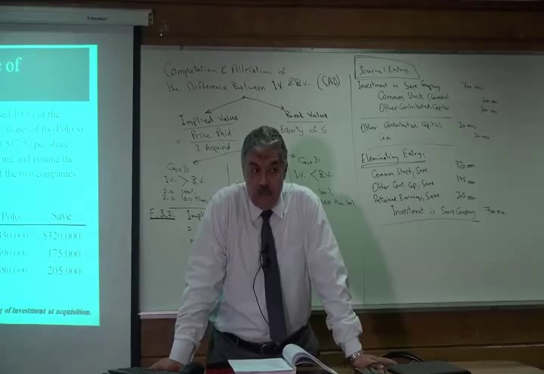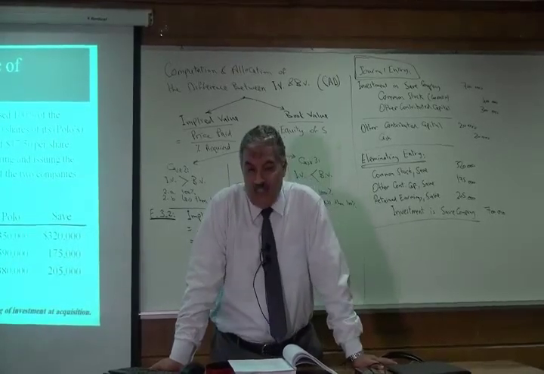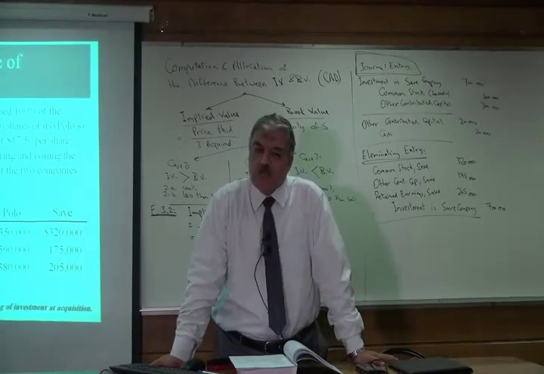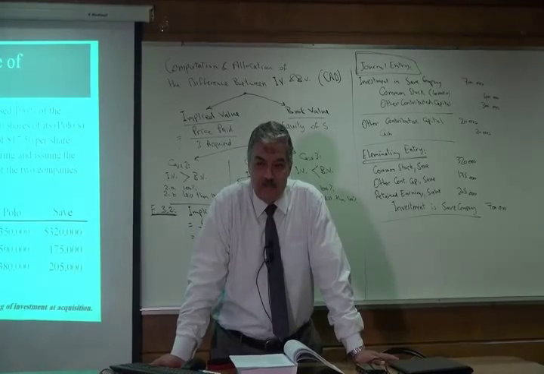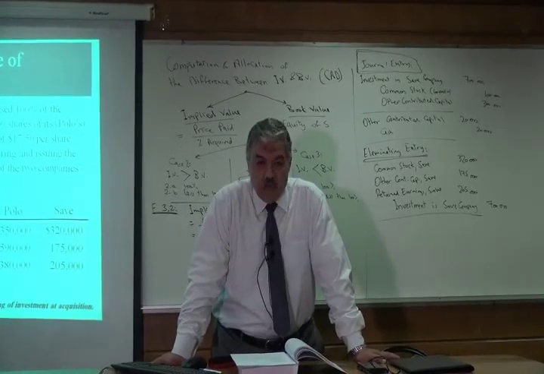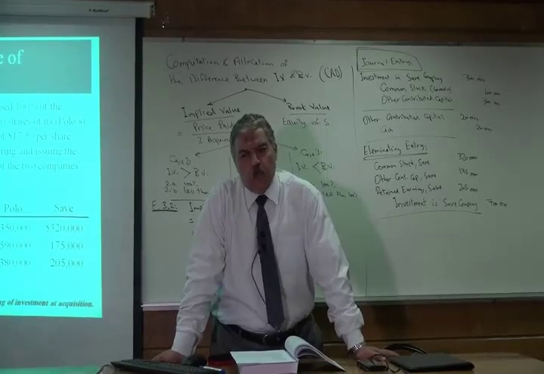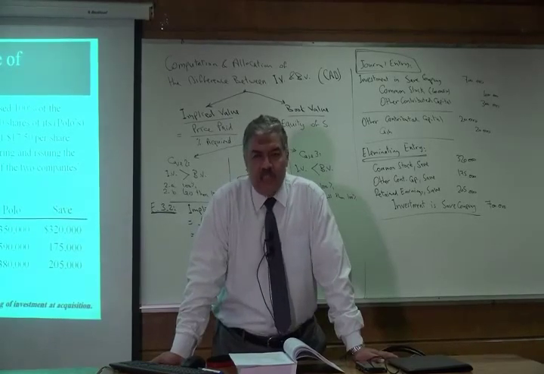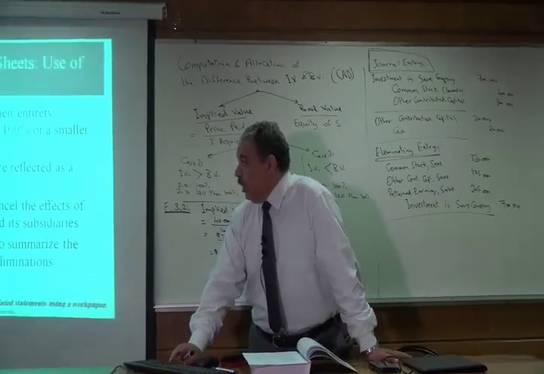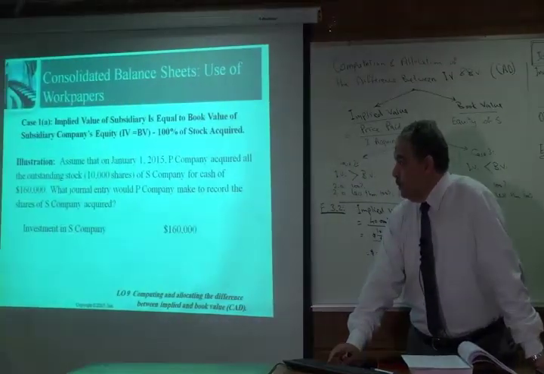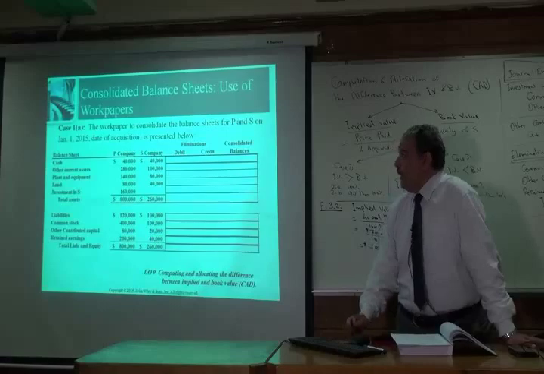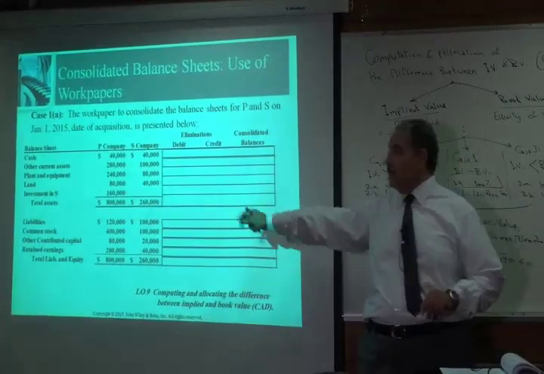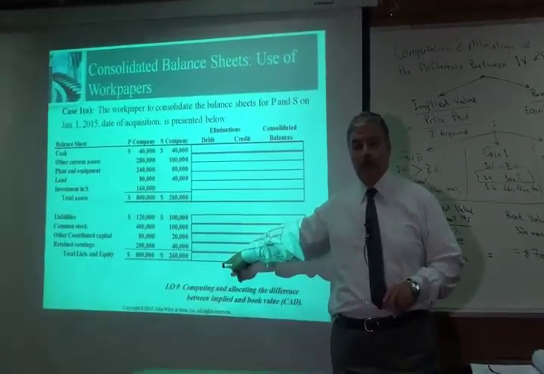Question: where will we record this entry? In the books of the parent company or the books of the subsidiary company? The answer: none of them. So it will not be recorded in the books of the parent and not be recorded in the books of the subsidiary. So where we are going to record this entry? Actually, the entry is recorded only on the work paper. So this is a work paper entry would be recorded here. And the two columns of the work paper in the eliminations that we have in the work paper.